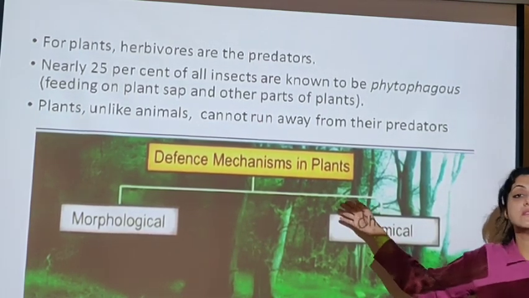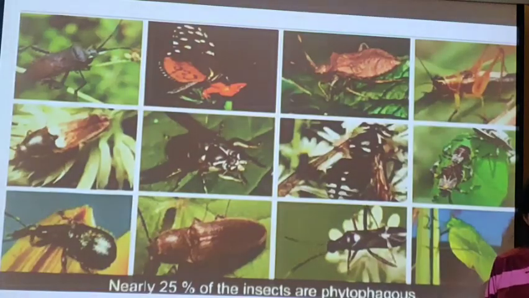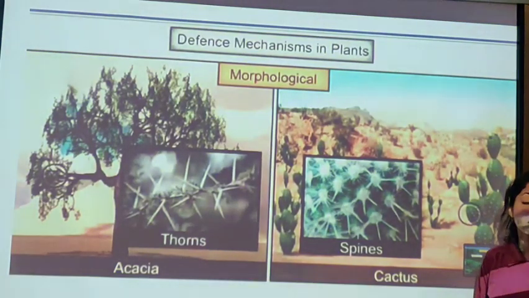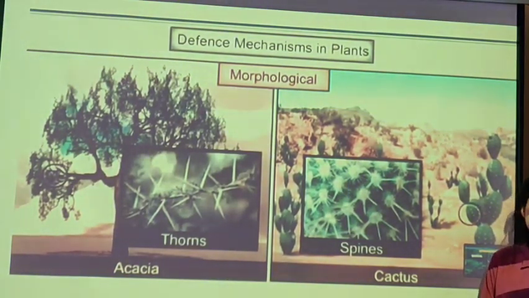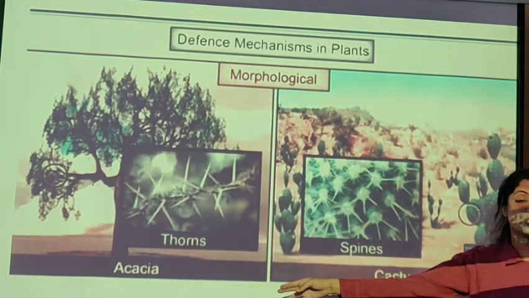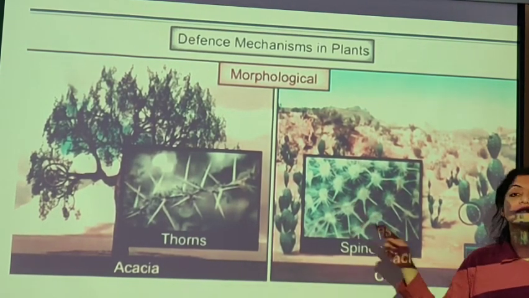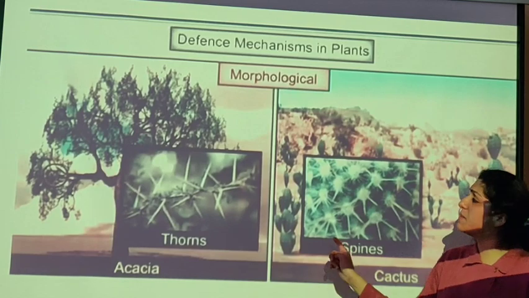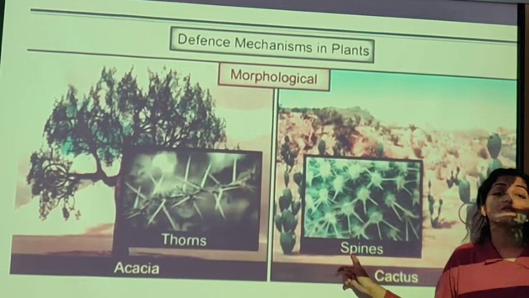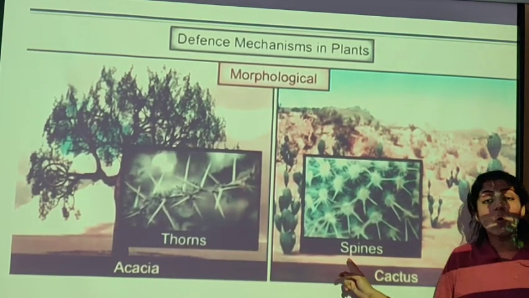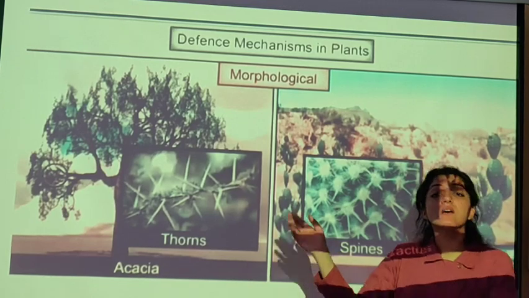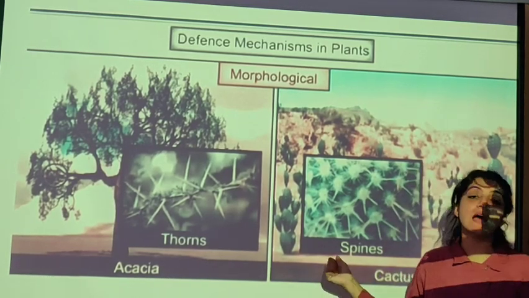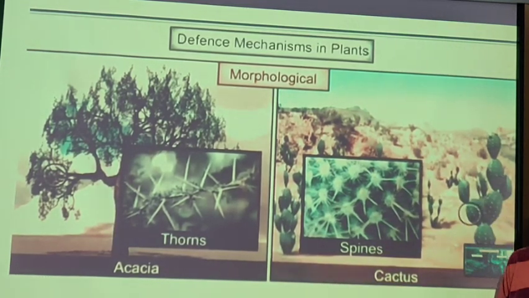Plants have defense mechanisms which can be morphological, meaning thorns and spines, as in the cactus and acacia. Because of these thorns and spines, no herbivore goes near these plants to eat them. If the herbivore comes to eat it, the herbivore itself is going to get harmed.